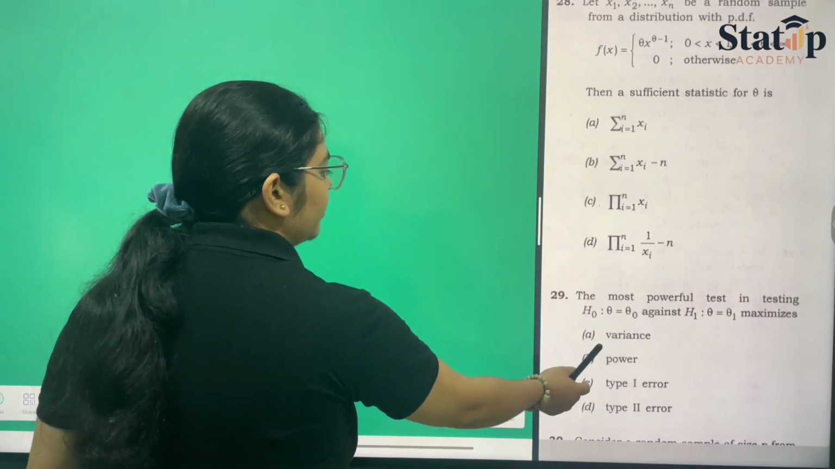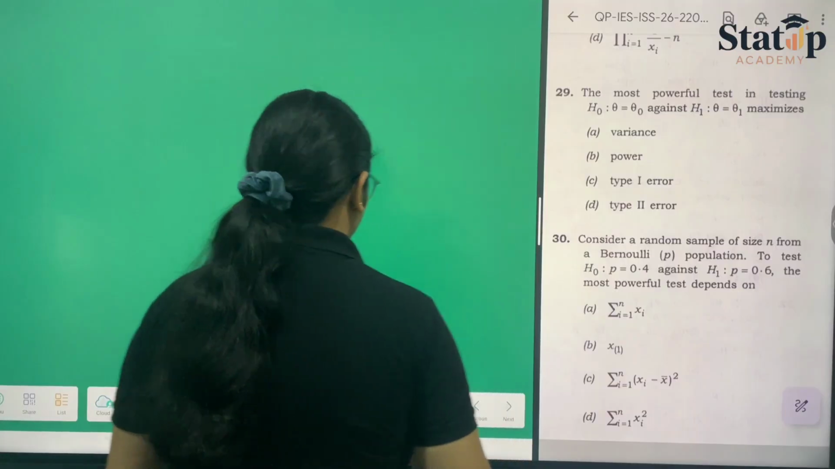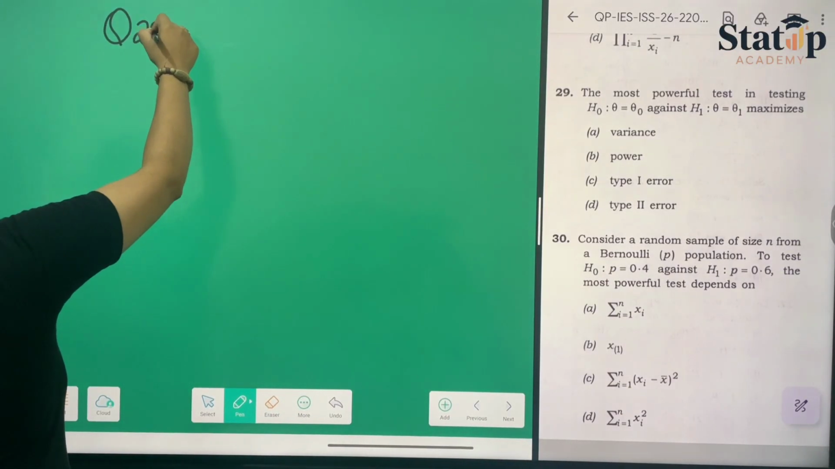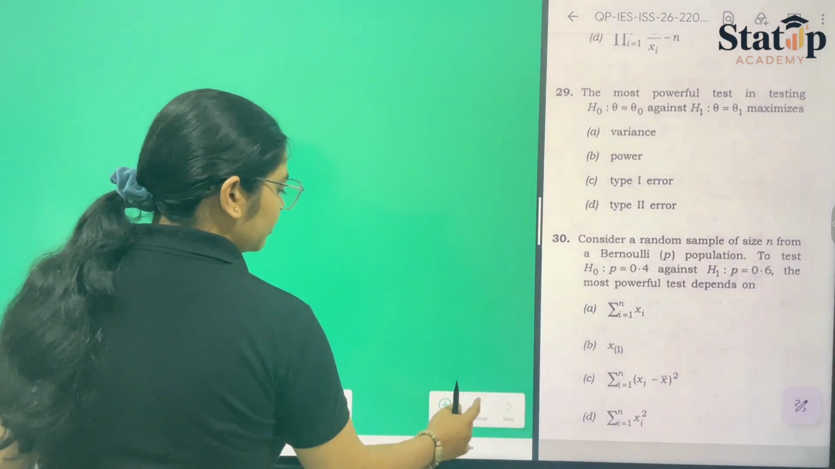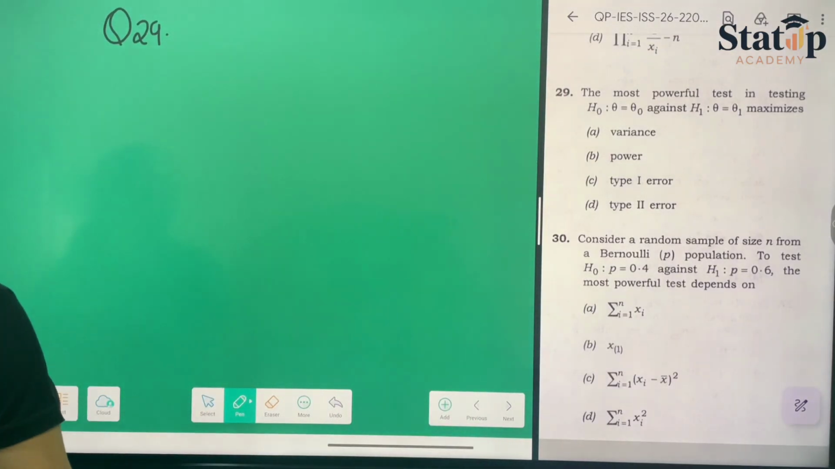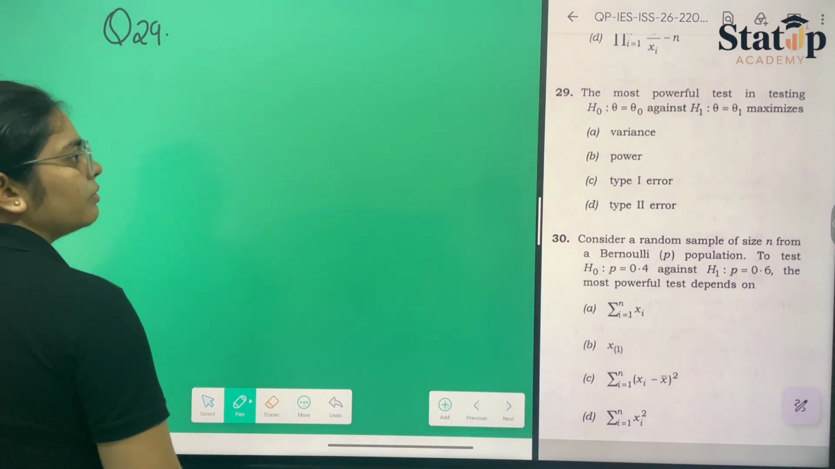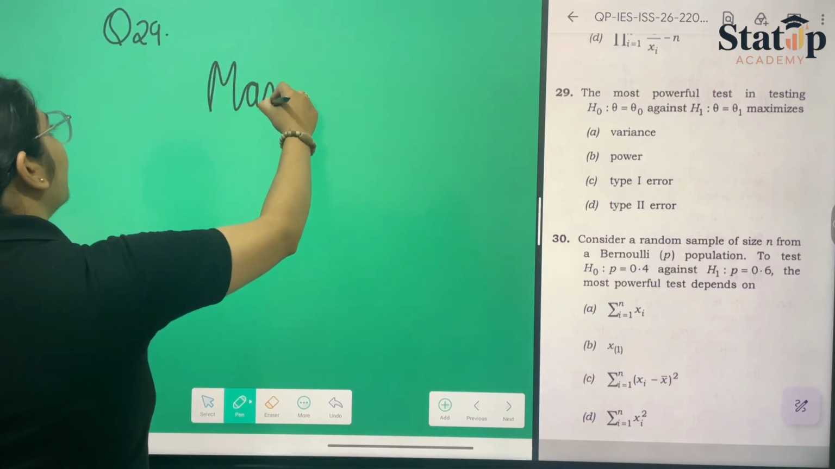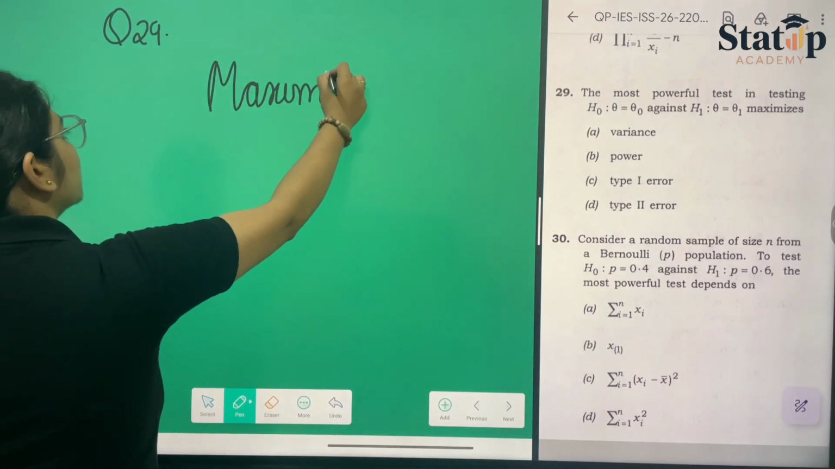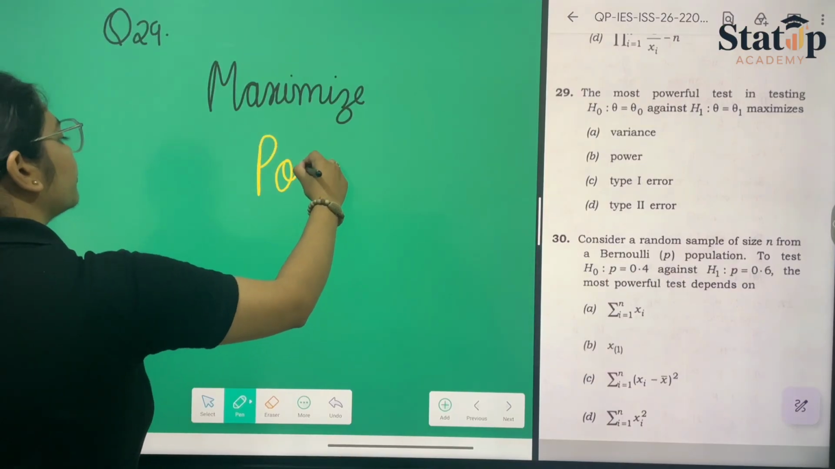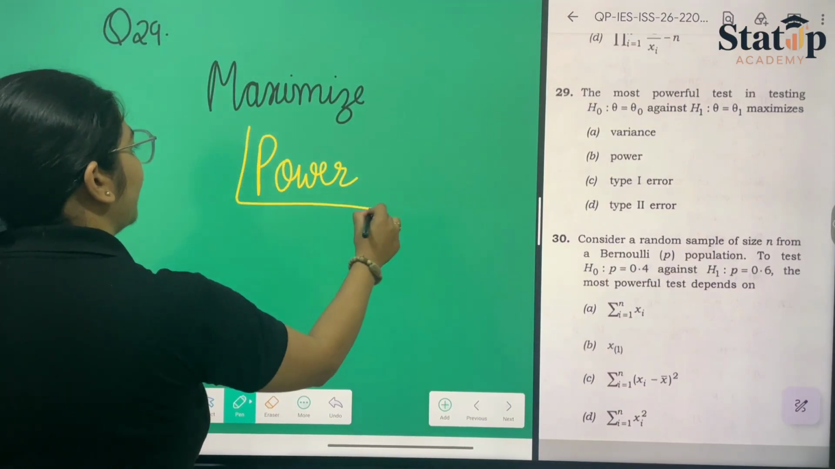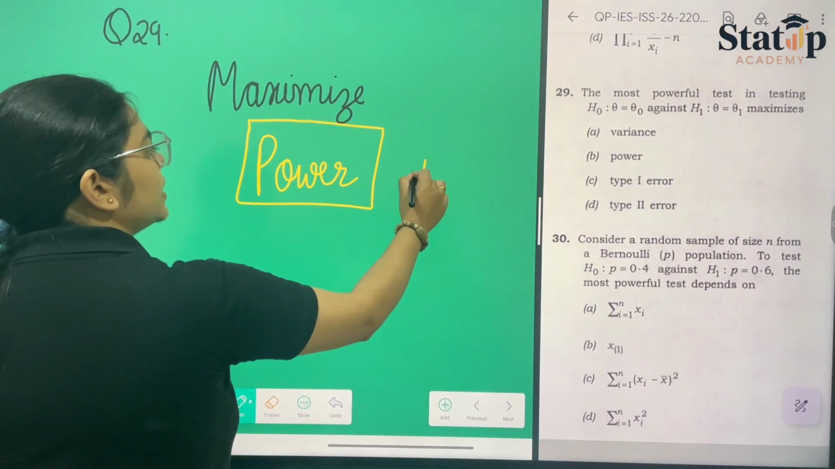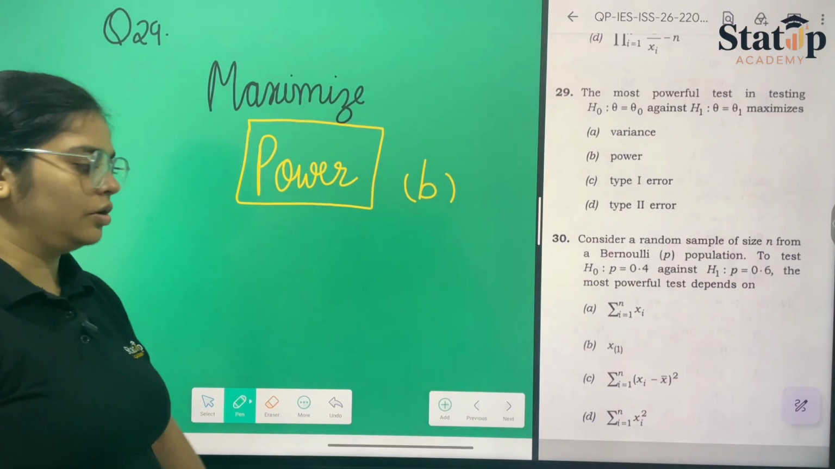Now moving towards another question, which is question number 29. Question number 29 asks for the most powerful test in testing H0 versus H1, to maximize. We always have to maximize the power of the test. In any testing, we have to maximize the power of the test. So this is a pre-known concept, and hence option number B is the correct option for this question of yours.